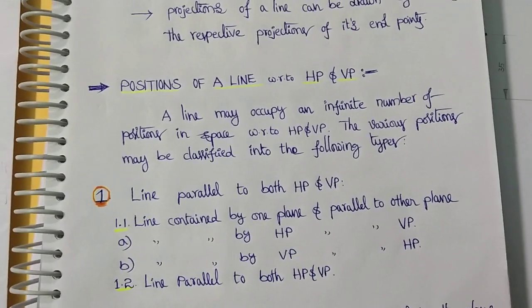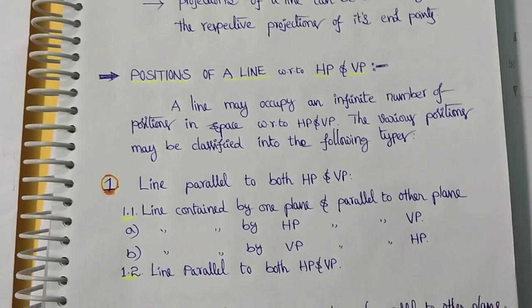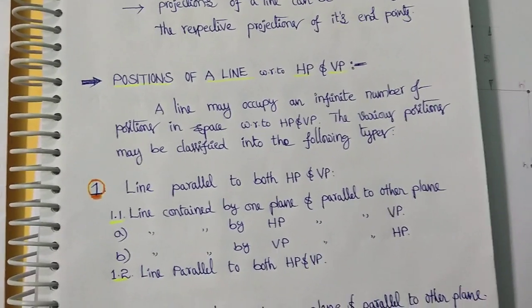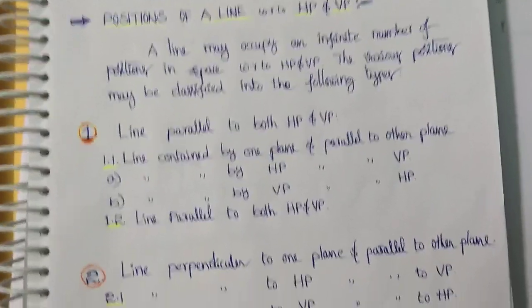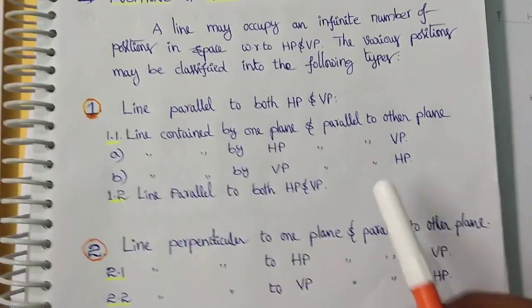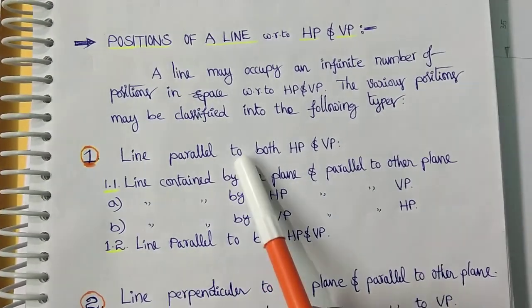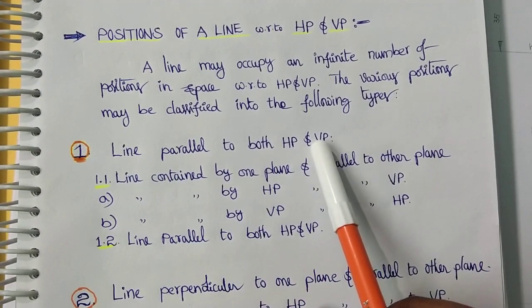The first position is a line parallel to both the horizontal plane and the vertical plane.